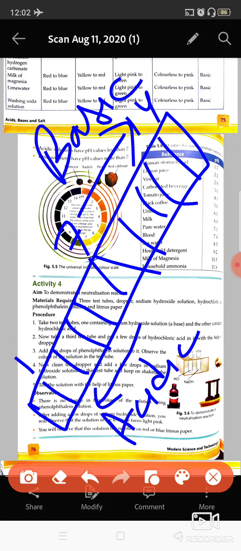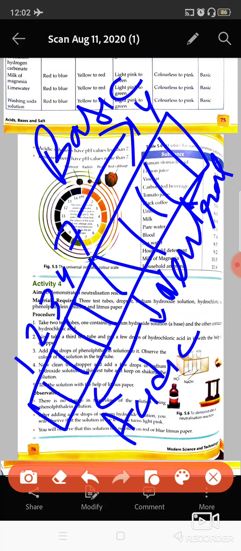If any substance has changed its color and got a value of 1, 2, 3, 4, 5, 6, it is below 7 so it is acidic, and above 7 it is basic. And if any substance has the value 7, it is known as neutral.